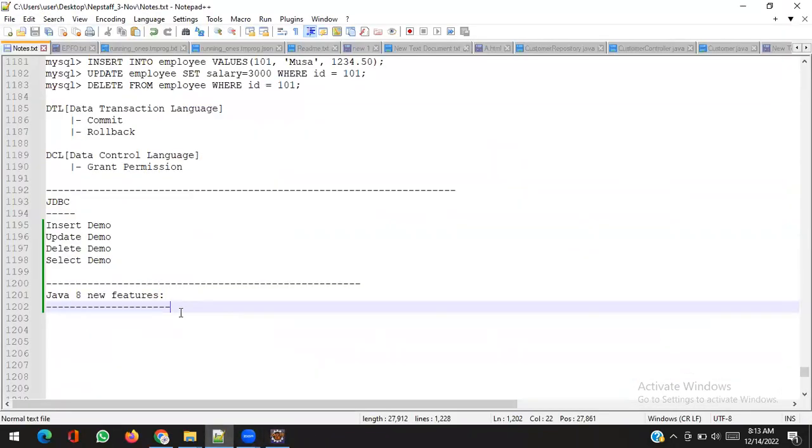Now it's time to discuss Java new features. Java 8 new features, basically. Before Java 8, Java was developed by Sun Microsystems. They created it and they were developing it. But the problem is that they were taking so much time to launch a new version.